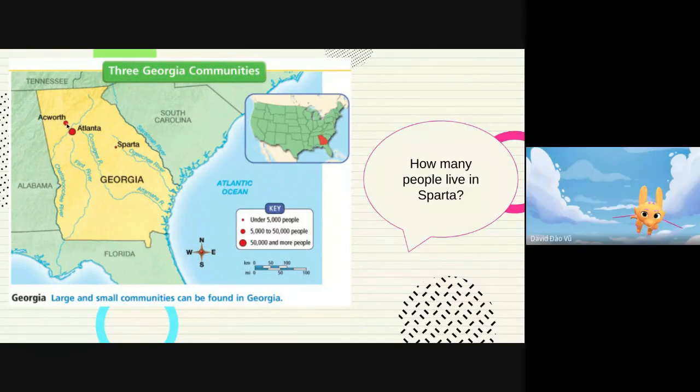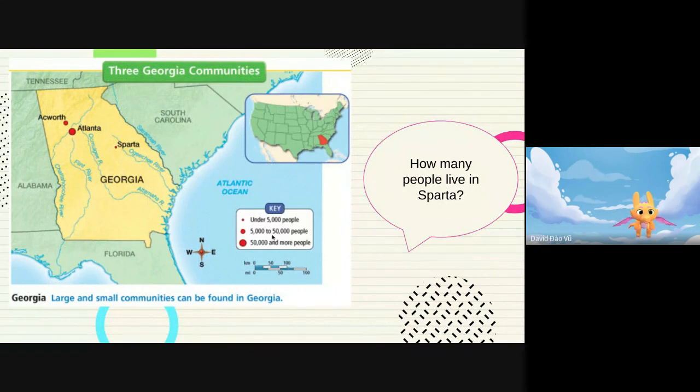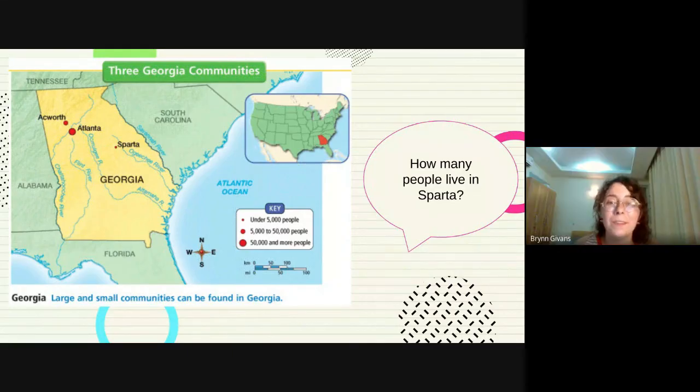Medium. Very good. So how many people live in Acworth? 5,000 to 50,000 people. That's kind of a medium size. That might be a suburban community. Suburban is in between urban and rural.